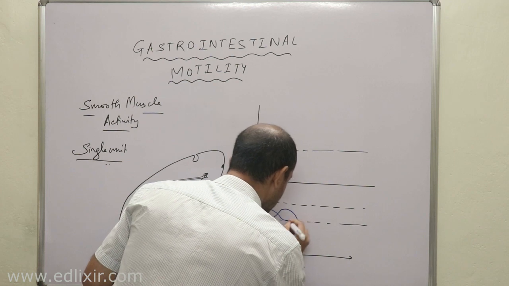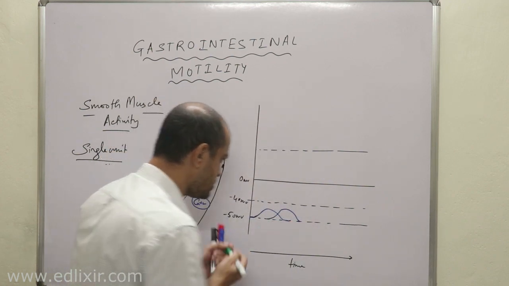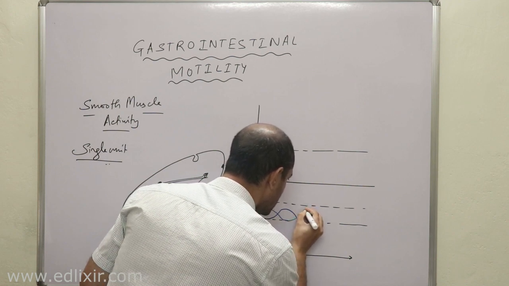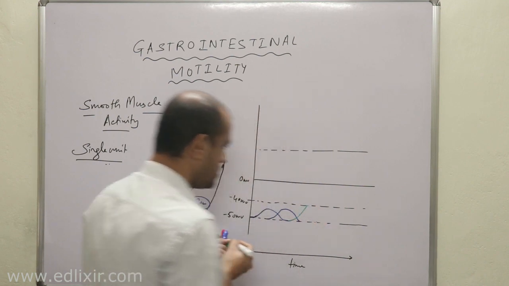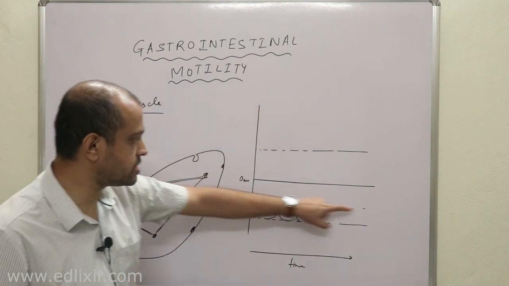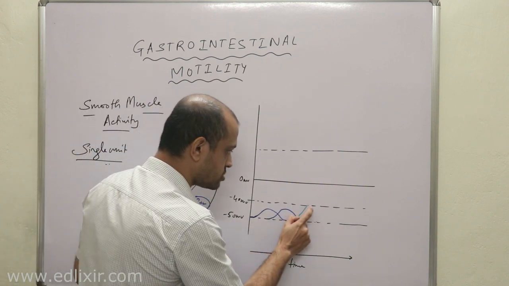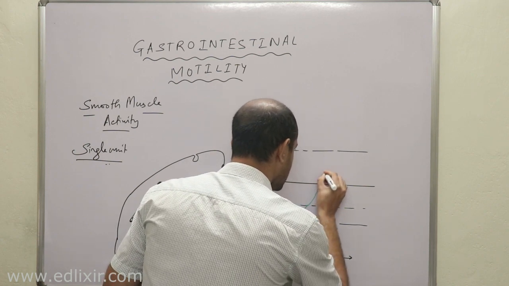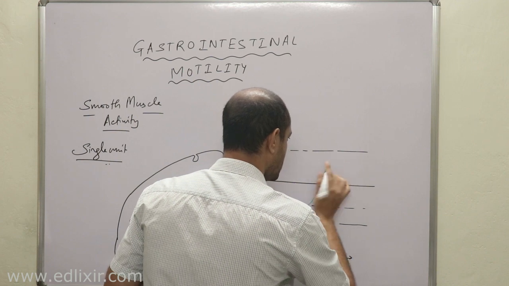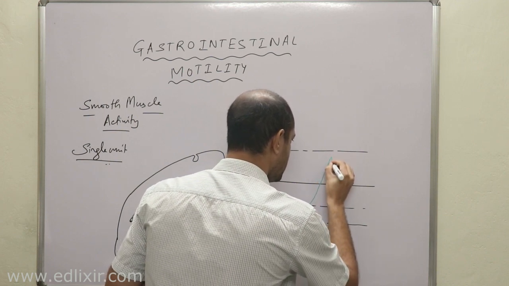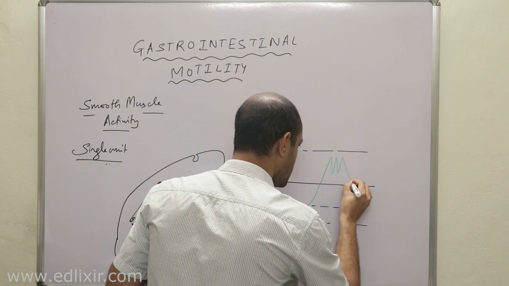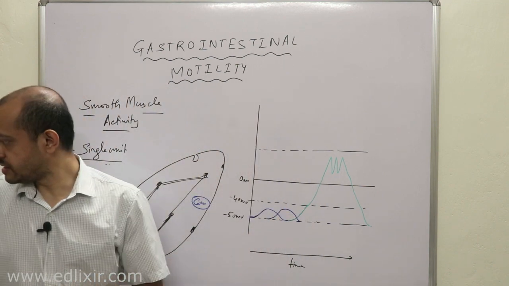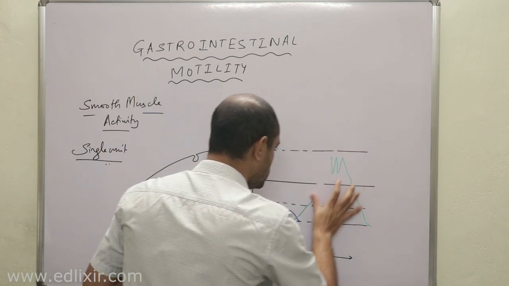Suppose for a particular calcium concentration, these waves touch this threshold potential. Then what happens is this, that they will actually give rise to these spikes.